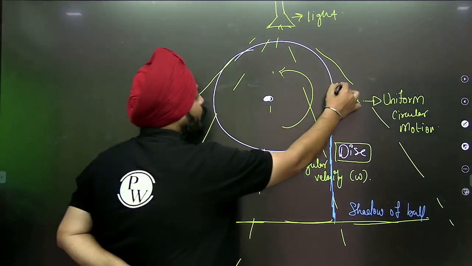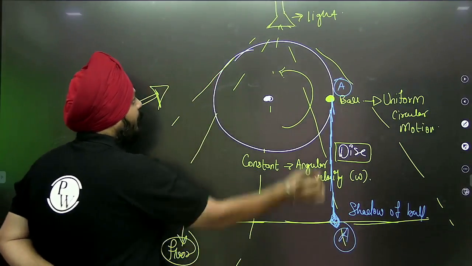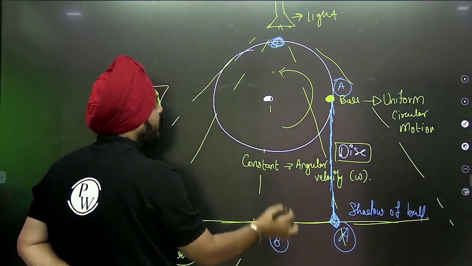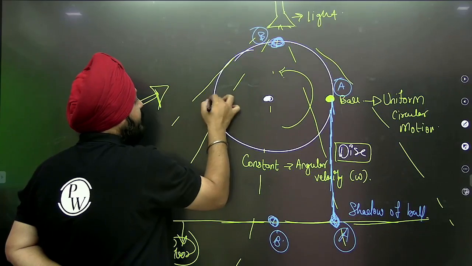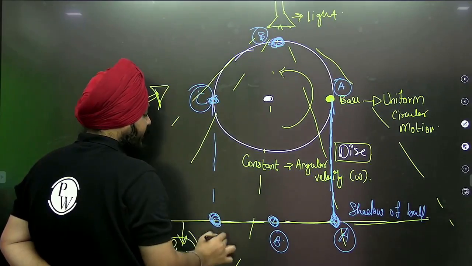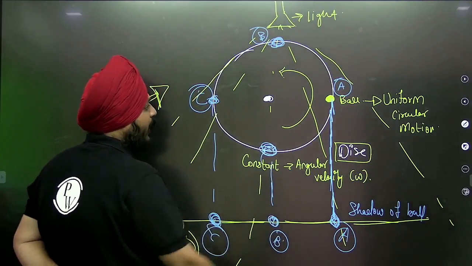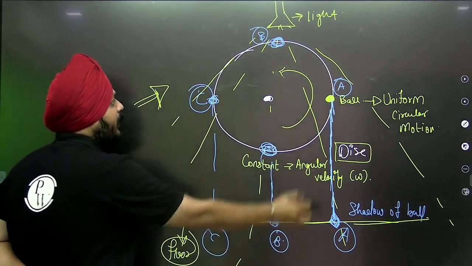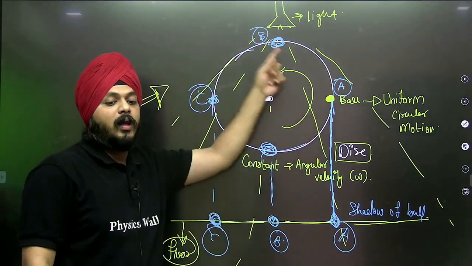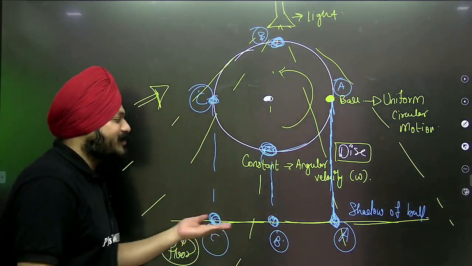If the ball is at position A, its shadow is at this position A. If the ball is at position B, the shadow is at this position B. If the ball is at position C, the shadow is at this position. You can understand the ball on the disc is performing the uniform circular motion, but its shadow is performing the SHM.